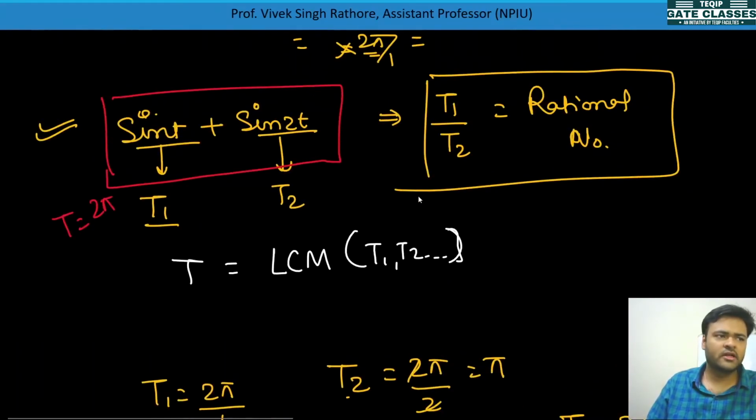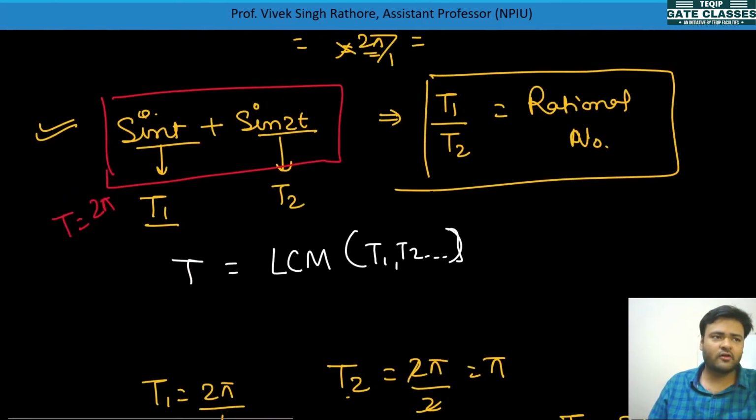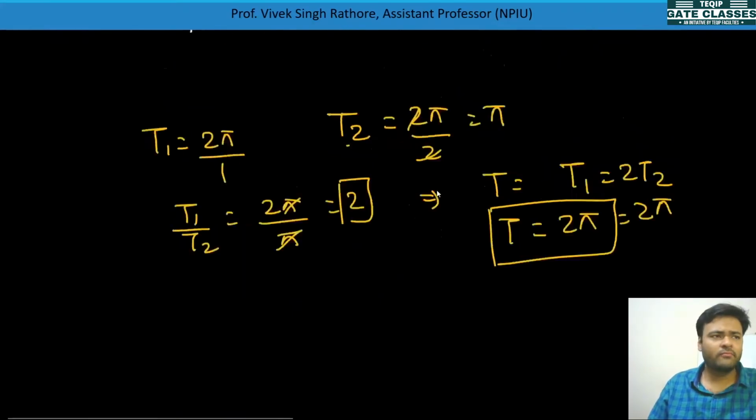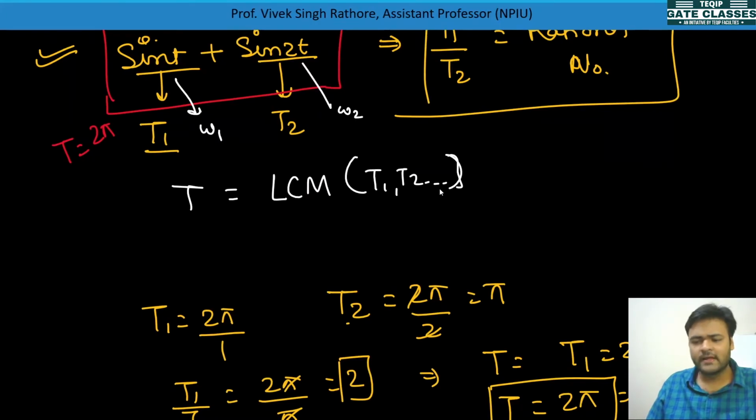By this method you can calculate the periodicity of a combination signal. Now I have taken the formula T equal to LCM of T1, T2. You can also calculate it another way: let's suppose one signal has frequency ω1 and the other has frequency ω2.